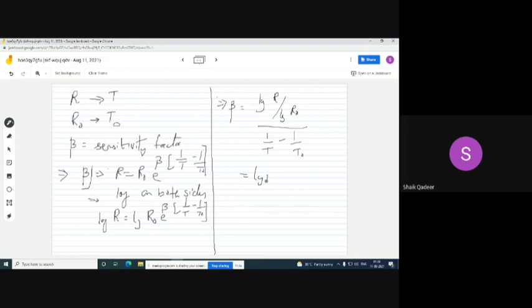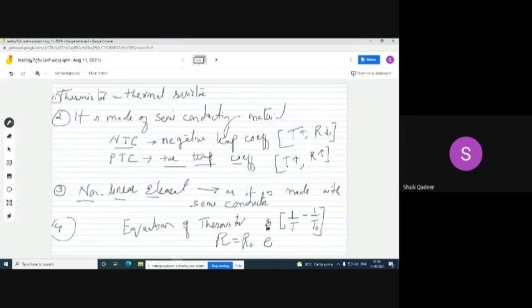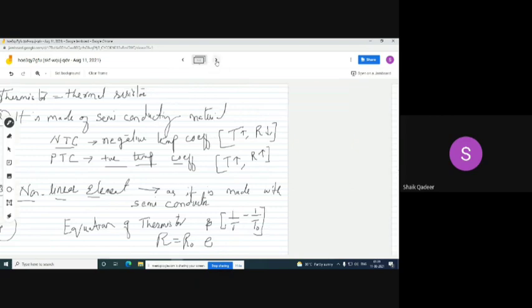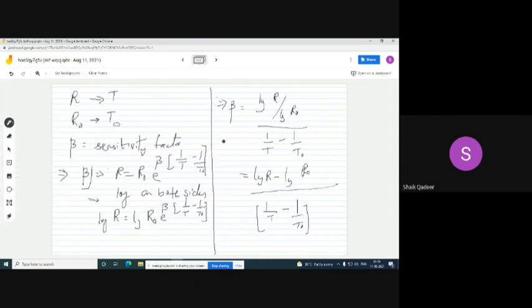Or this can also be written as beta equals log R minus log R naught, whole divided by 1 by T minus 1 by T naught. One or two simplification stages are needed in order to get this result. Okay, nobody will ask you to prove. Simply, even without doing this, if R is given, R naught is given, T is given, T naught is given, and you are asked to find beta, we can very easily find it. Or if you want to find beta by direct substitution, then we need to use this relation. Hope it is clear to everybody. Yes, sir.